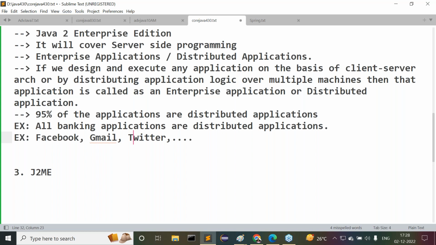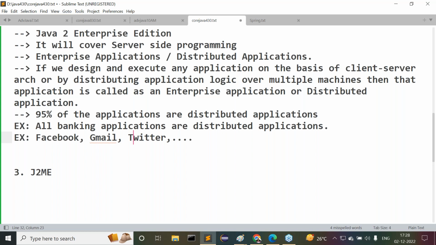I'm able to get that login form. In that login form, I have to enter username and password. When I click on the login button after entering username and password, automatically another request will be submitted to the same Gmail application. The Gmail server side application will check whether you are the right user or not. If you are the right user, your account page will be given back to the respective user as a response, where we are able to see your account details. Is it not a client server application there? Is it not a distributed application? Is it not a web application there? Definitely. This is a distributed application or enterprise application.